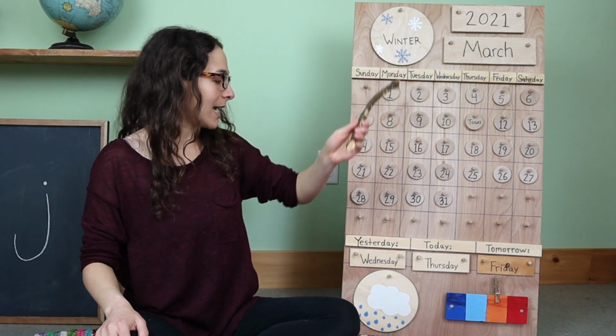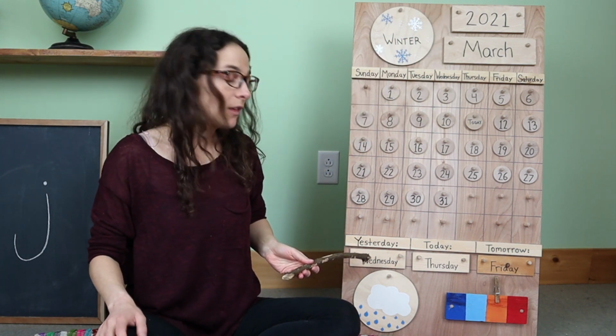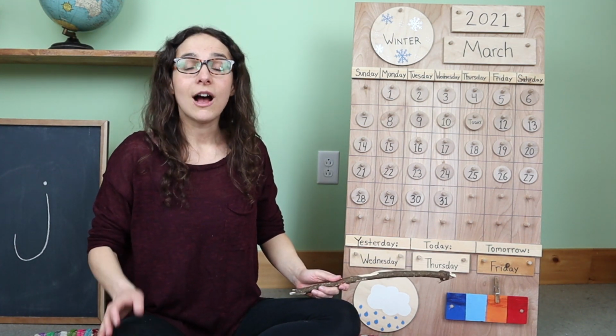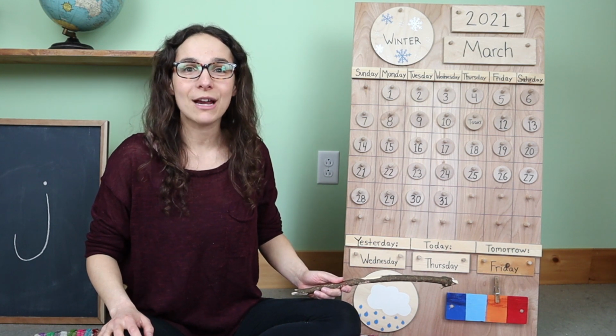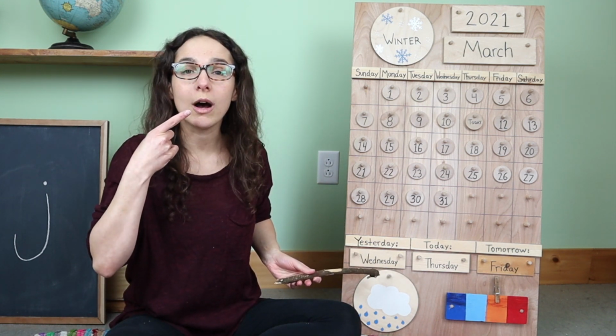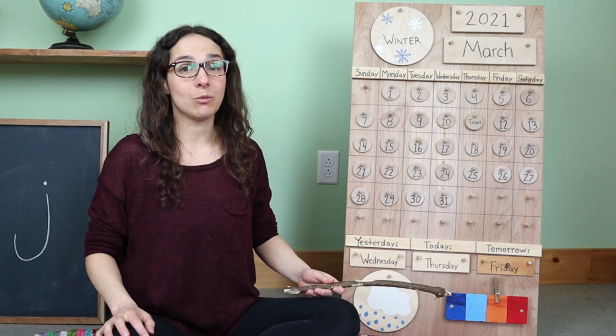Now let's travel down, down, down to the bottom of the chart, right here. Do you remember what the day was yesterday? I'll give you a clue and you can say it with me. Yesterday was Wednesday. That's right. Yesterday was Wednesday.